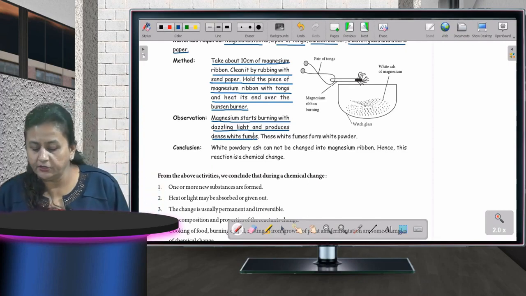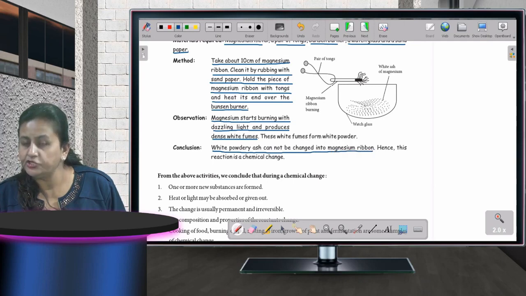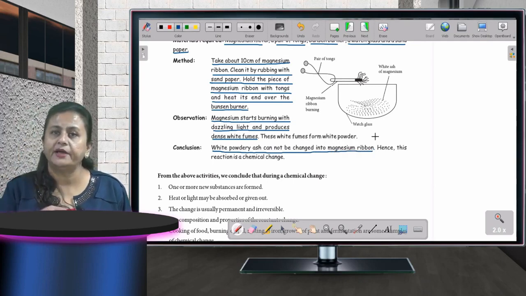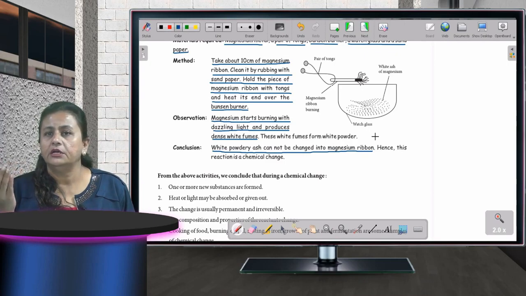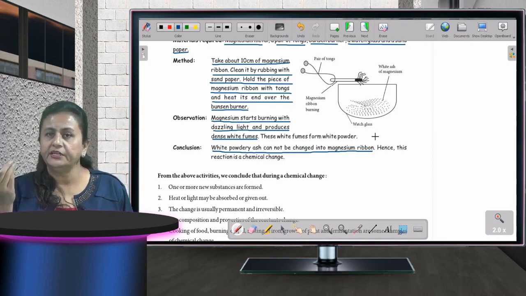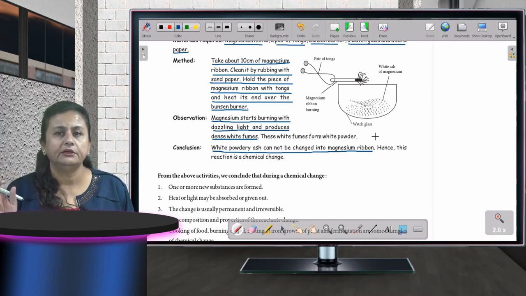So what is the conclusion? White powdery ash can't be changed into magnesium ribbon. The ash that you have got, can it change into magnesium ribbon? No, it cannot change back at all. If I talk about a piece of wood, you burn it, what will the wood turn into? Ash. Can you get the wood back again from that ash? No, that is also a chemical change.